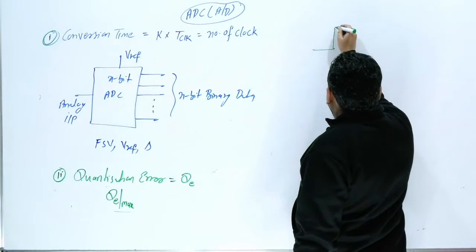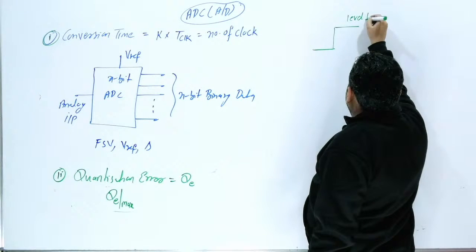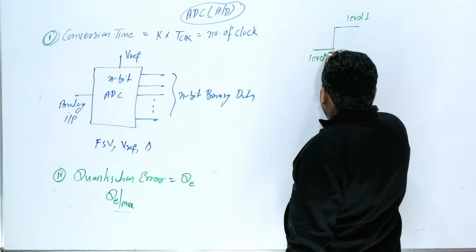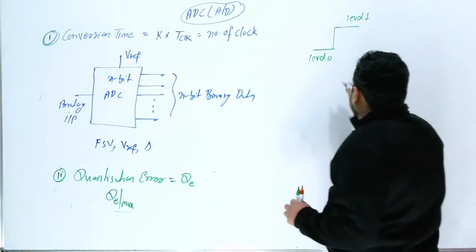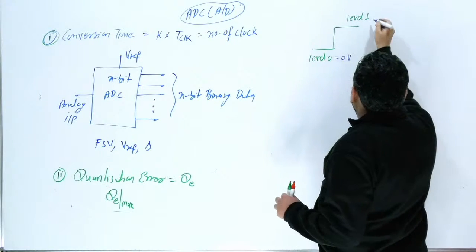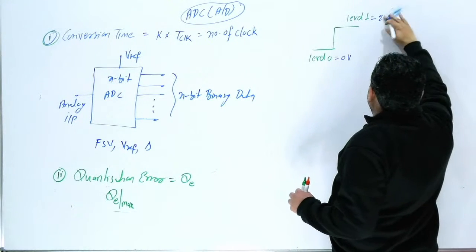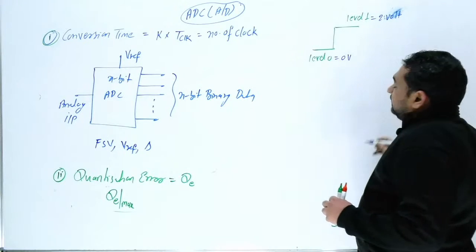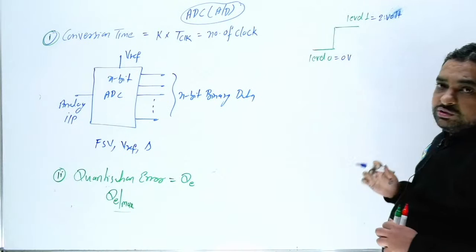Now one important thing I want to ask you. Suppose we have two levels. This is level 1, this is level 0. Suppose, for example, this is 0 volt, and this is 2 volt. Now this step size is 2 volt.